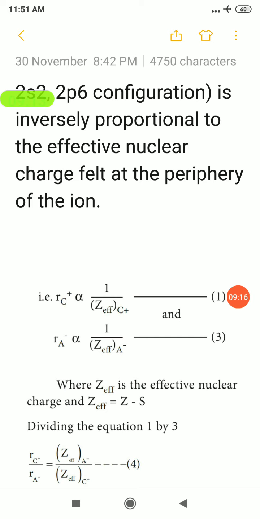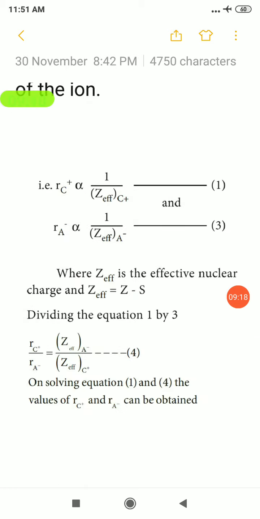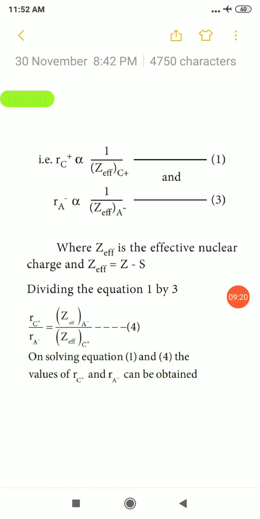When we divide these two equations, we'll be getting a final term. In this term, it has four different terms. So when we know any three of the terms, you can calculate the fourth value.